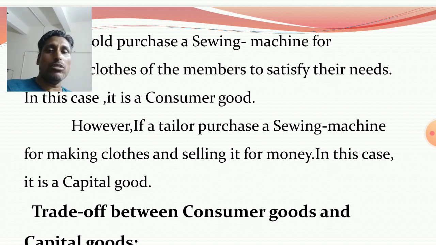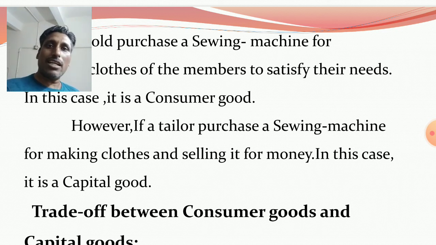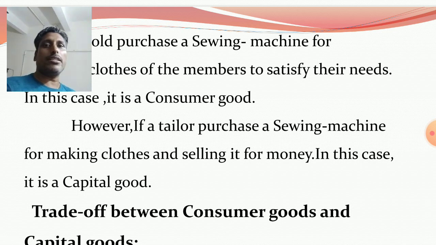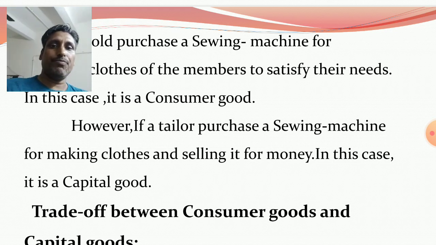Capital goods are used repeatedly in the production process, again and again, to produce other goods. And due to this, income is also generated in the production units. Here it means the tailor is earning money. First he purchases a sewing machine, invests money in the sewing machine, and again he uses the sewing machine to prepare clothes and make dress materials and sell them in the market for getting money.